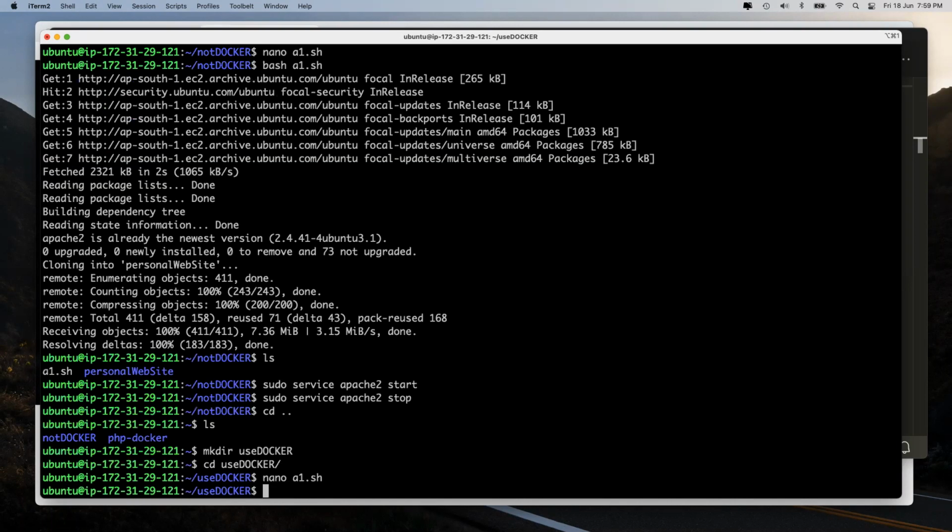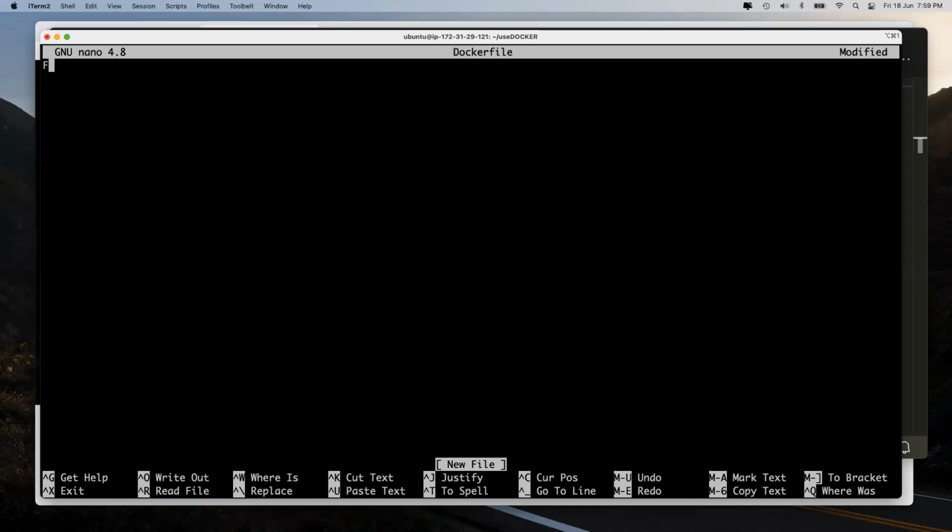Okay, now it's going to fail. We have to do multiple things over here, but step by step we will do all those things. First thing first, I am saying nano Dockerfile. FROM: what is the base environment that I need? I need Ubuntu. Which version? I am taking the latest one.